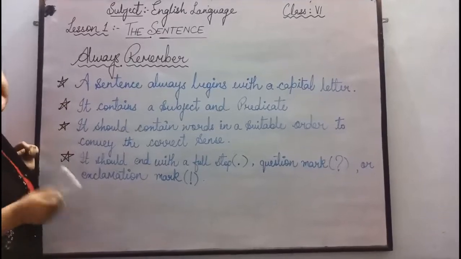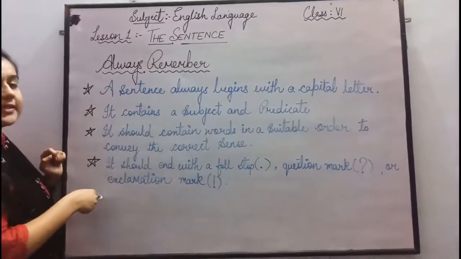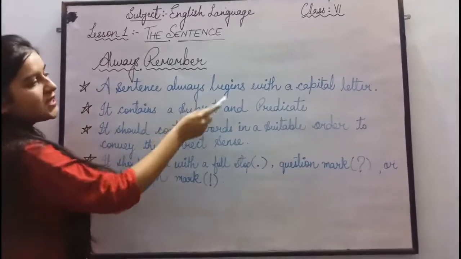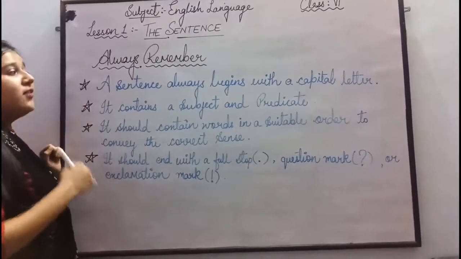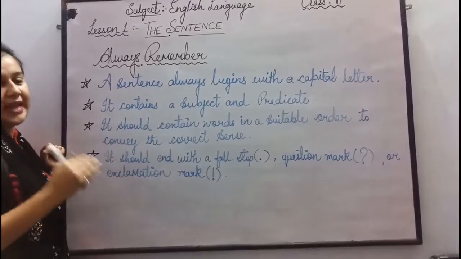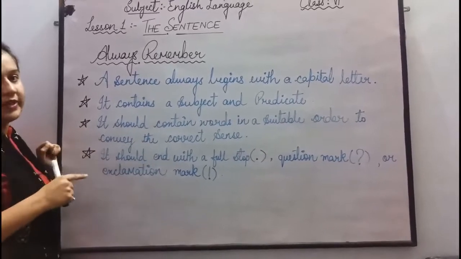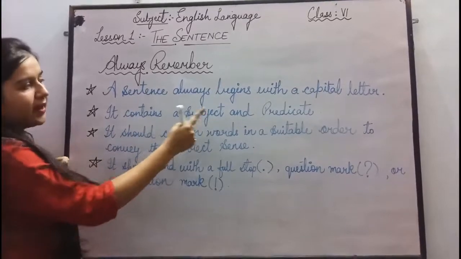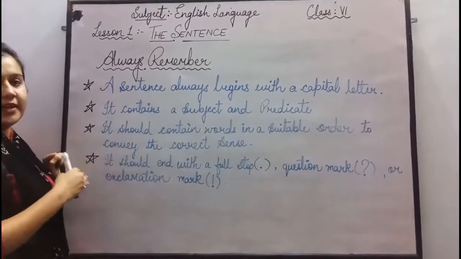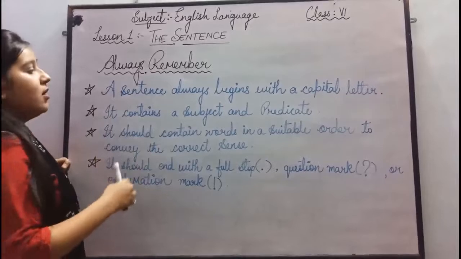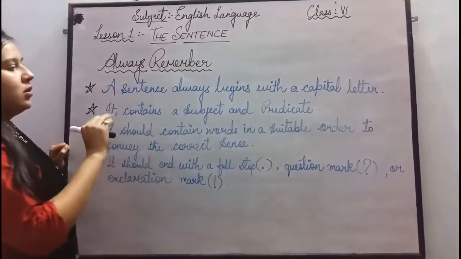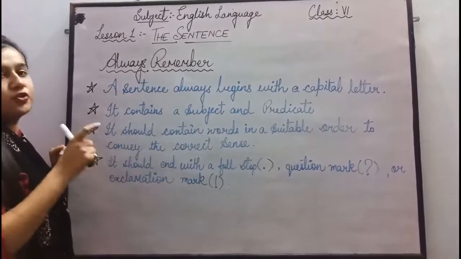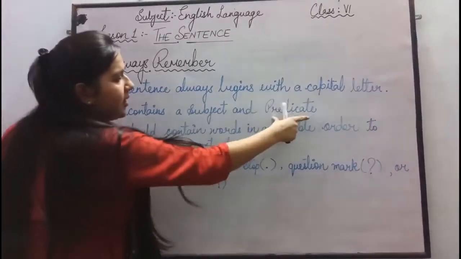Whenever we write a sentence, we should keep in mind these points. Always remember, a sentence always begins with a capital letter. Whenever you start writing a sentence, the first letter should always be capital. Second, it contains a subject and a predicate. We have discussed earlier what are subject and predicate. So, whenever we start writing a sentence it should always have a subject and a predicate.